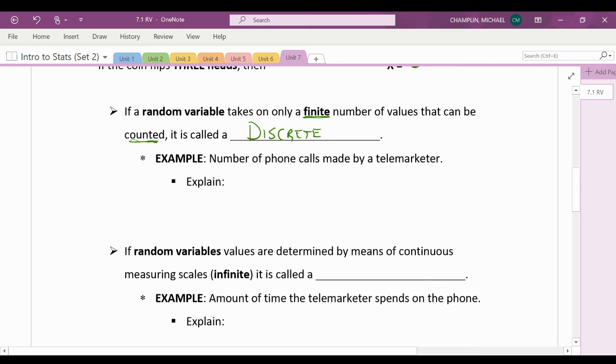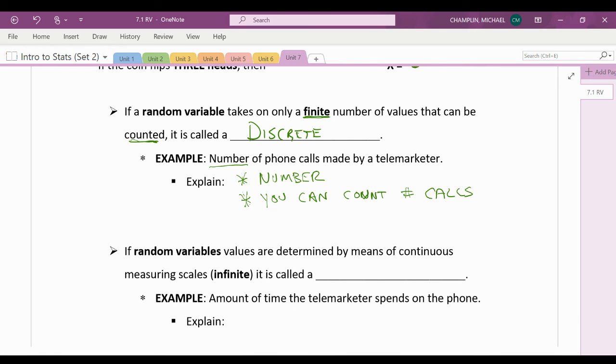And looking at an example, you have the number of phone calls made by a telemarketer. Well, a keyword is number. So usually they give you a keyword like number. You can count how many phone calls. You can count the phone calls. Number of phone calls. Number of calls. And yeah, so that's the trick to figuring out discrete. It's a straightforward number, right?